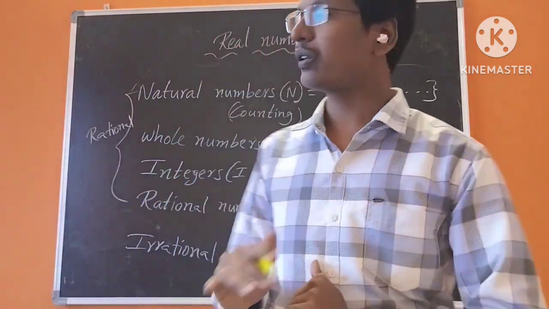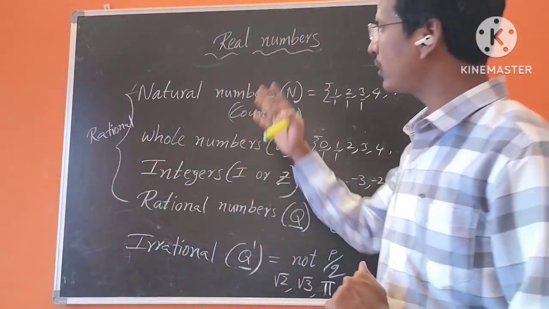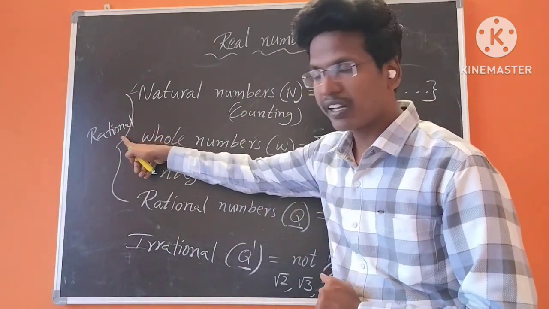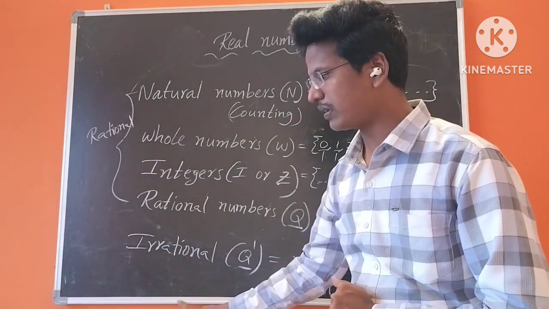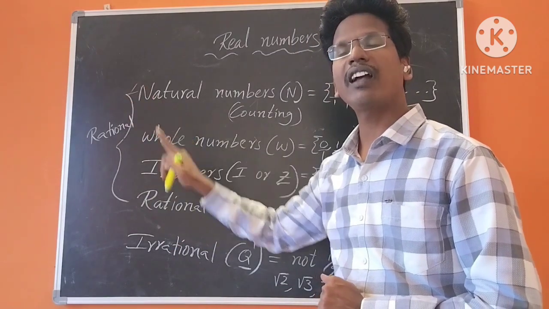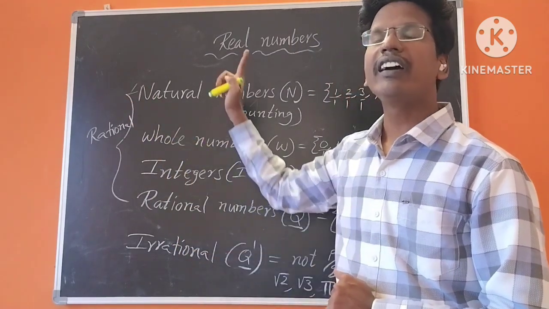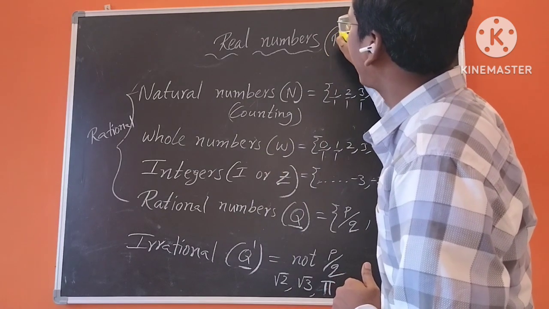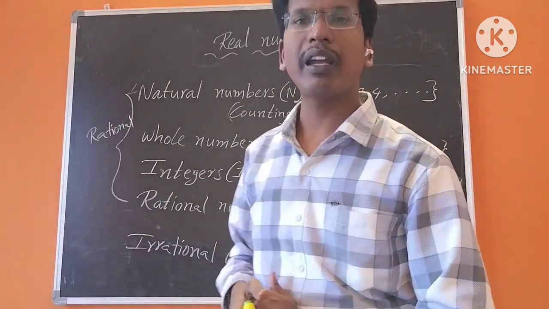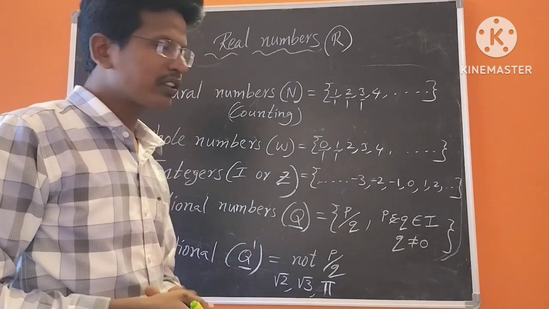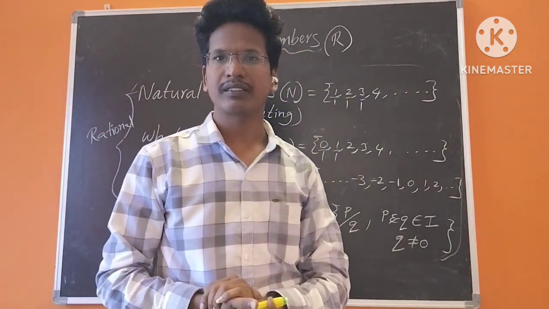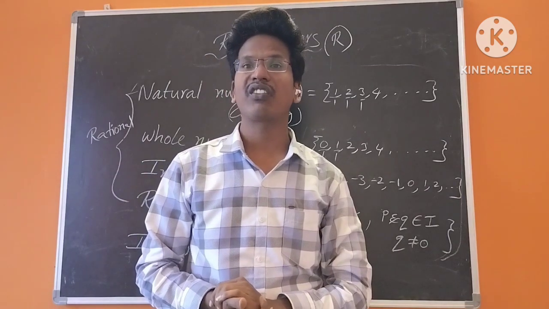Coming to real numbers. What is a real number? The set of rational numbers and irrational numbers together are called real numbers. Real numbers are represented by capital R. So we can say all these numbers are called real numbers. Right? So that is the introduction to real numbers.